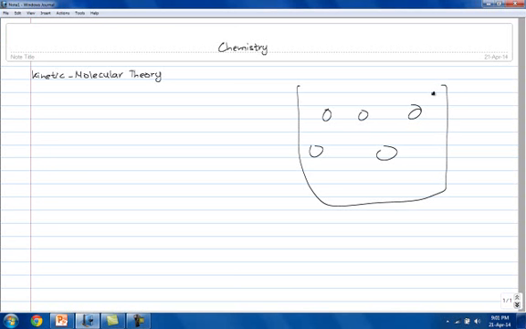The first assumption states that gas particles are far apart from each other. This results in a high volume that is made up mainly of empty space. The second assumption is about elastic collision. Elastic collision is the collision between gas particles and the container walls in which no net energy, kinetic energy, is lost. The third assumption states that gas particles are in constant motion. They are in rapid motion in all directions.